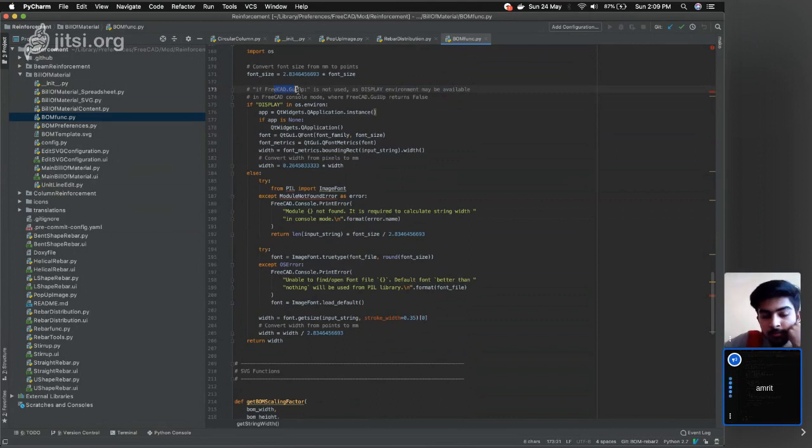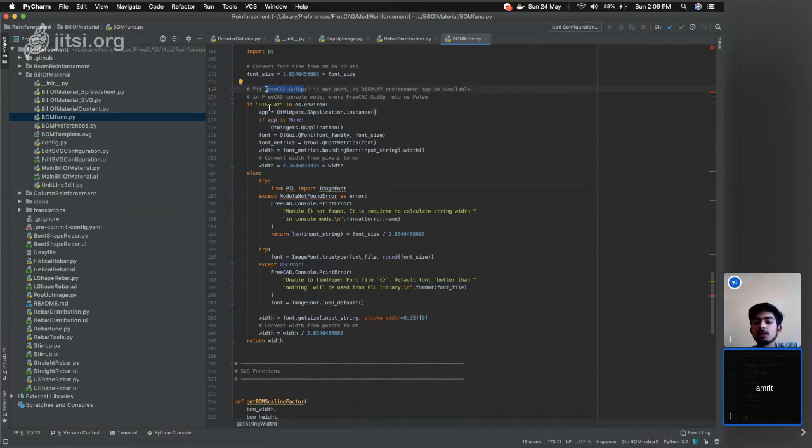So if FreeCAD GUI is not used as a display environment, it may be available in the console, but we need to use the FreeCAD GUI app, because here we are looking for whether the application GUI instance is open or not. If it is open, then every time the FreeCAD GUI is up.